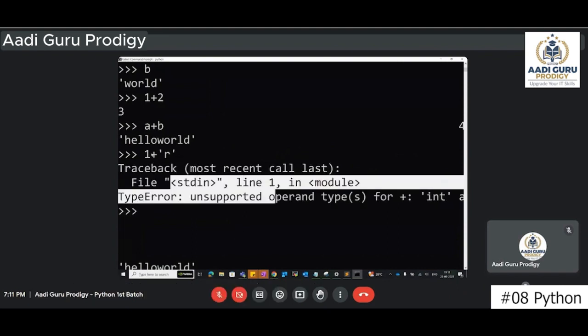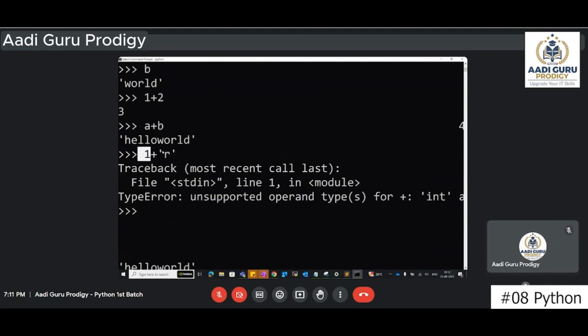If this is a number and the other side is a number, addition will work. If this is a string and the other side is also a string, then concatenation will work.